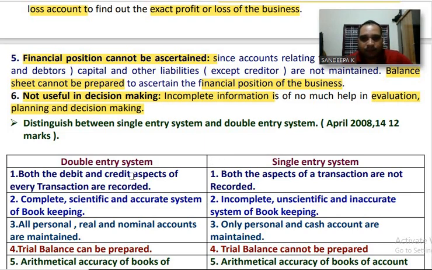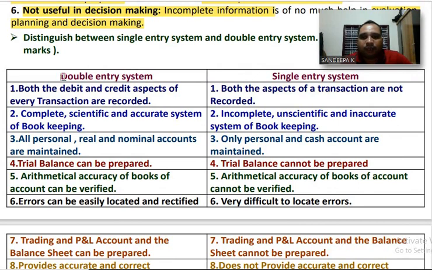Understand? Okay. First column tells us about double entry system. Second column tells us about single entry system. What is double entry system? Double entry system is a system of accounting in which both the aspects of business transaction are recorded.